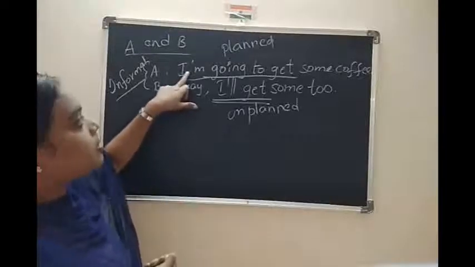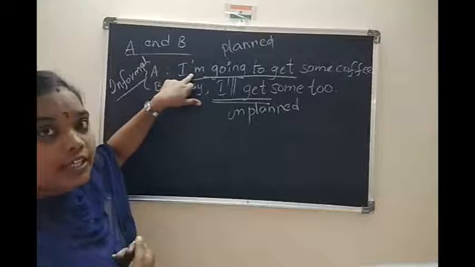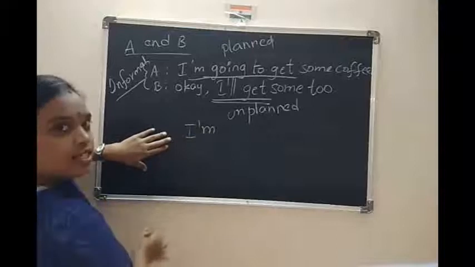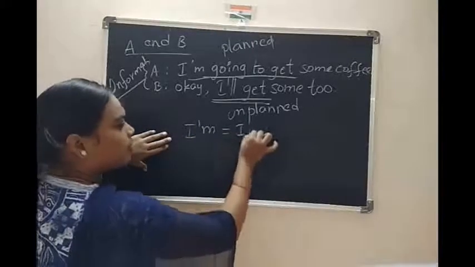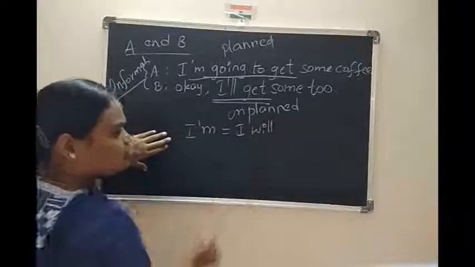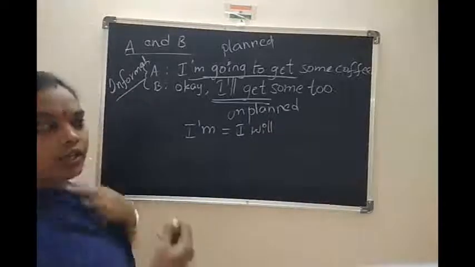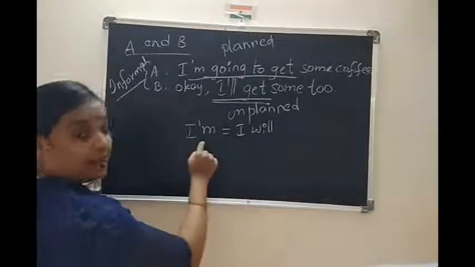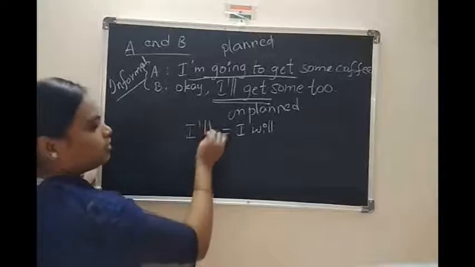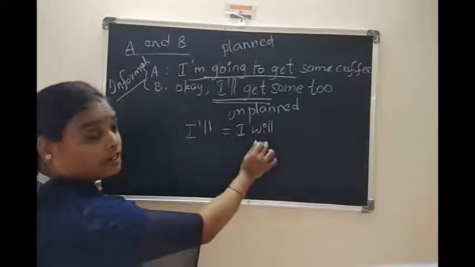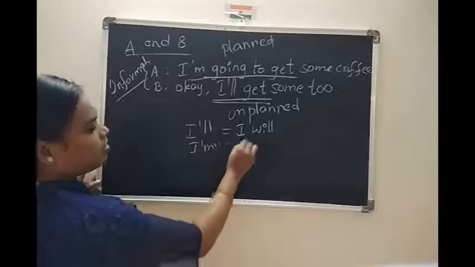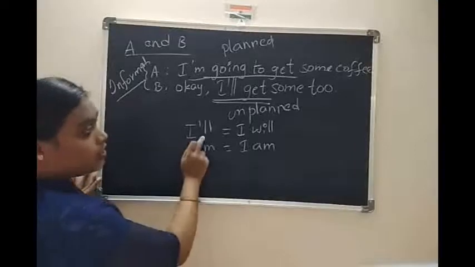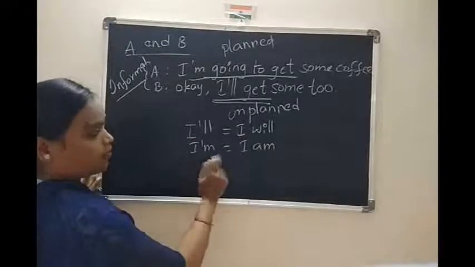Listen children, in the informal way we can write the short form, for example, here I am writing like this. But in the formal way, we have to write the full form, as we are talking about our academics to authorities. So we use the full form: I will, and I am.